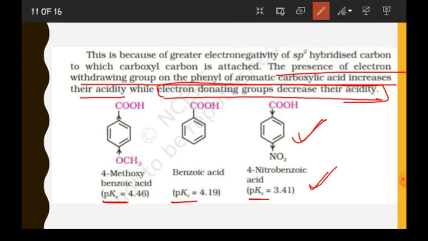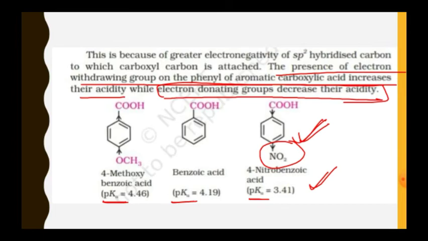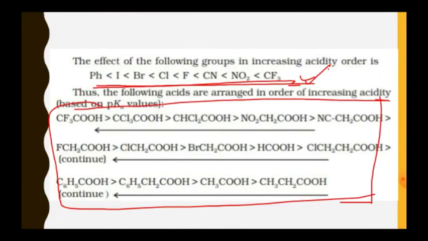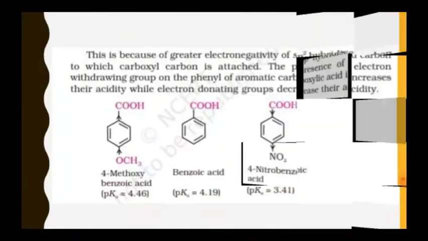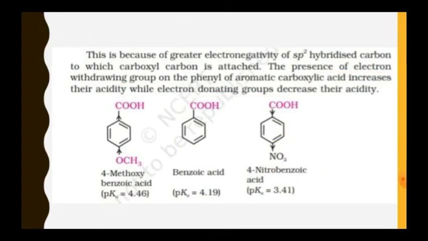Here pKa is 3.41, so it will be the most acidic because it has an electron withdrawing group NO2 attached to it. On the basis of this, we can get the following series if we compare different compounds, students.